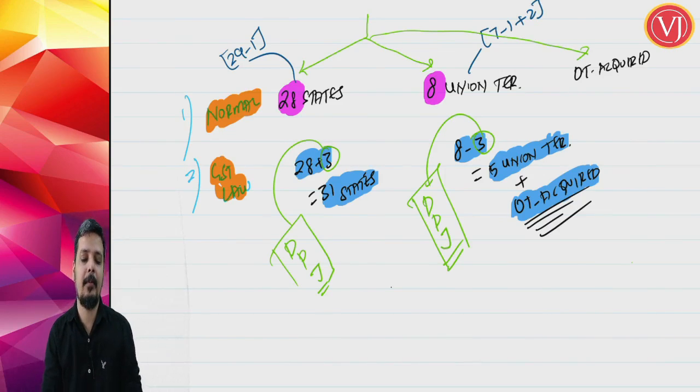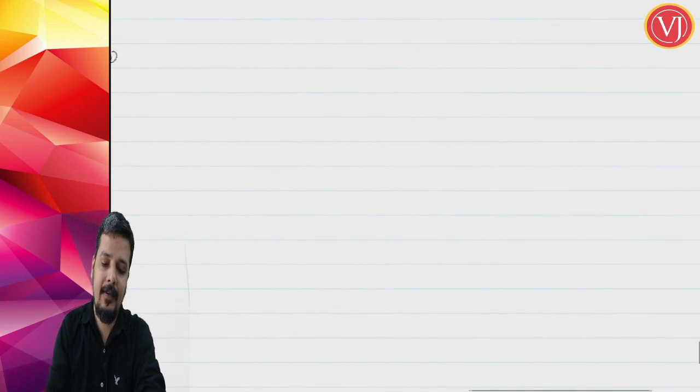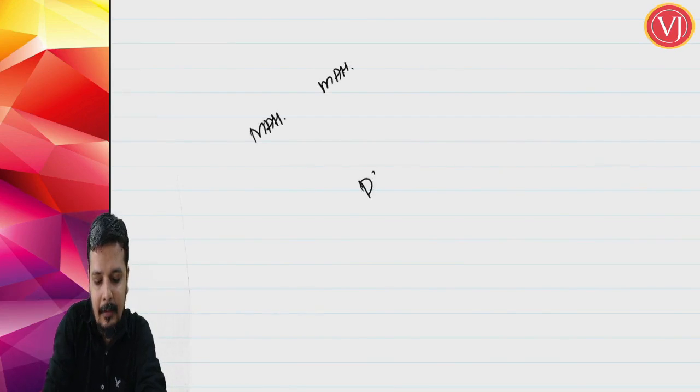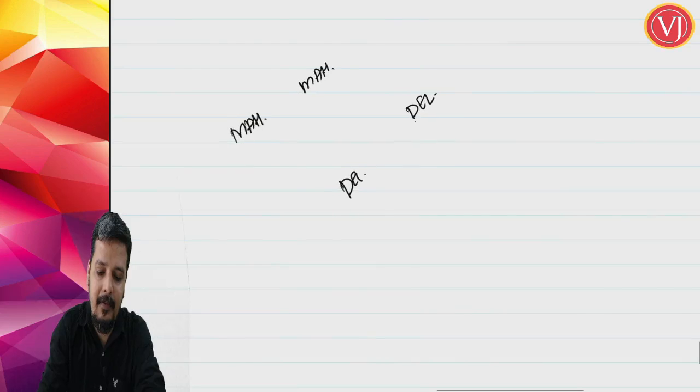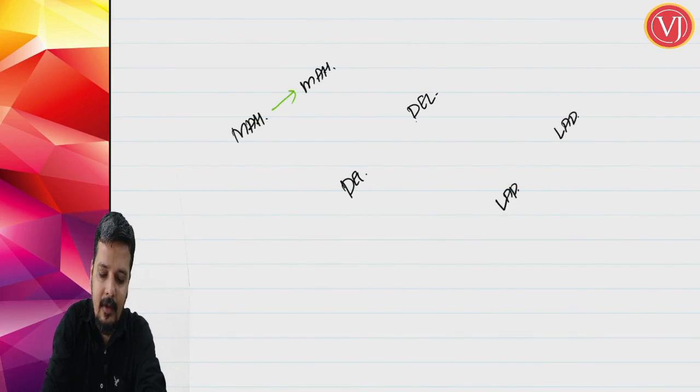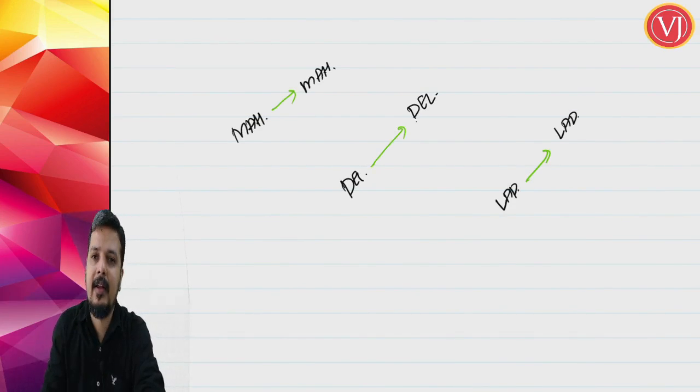Now you may ask, what is the importance of state and union territory? If there is a supply from Maharashtra to Maharashtra, if there is a supply from Delhi to Delhi, if there is a supply from, say, Ladakh to Ladakh, it is all intrastate supply.